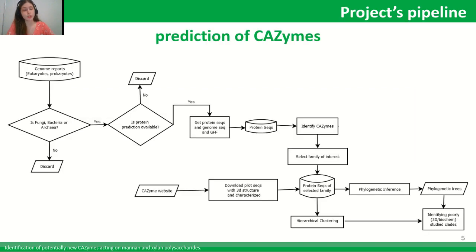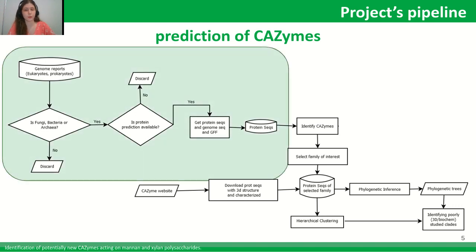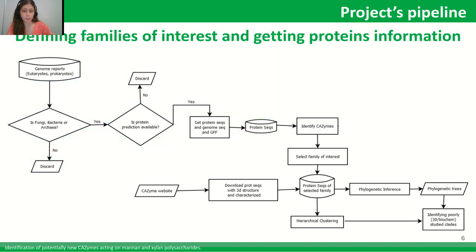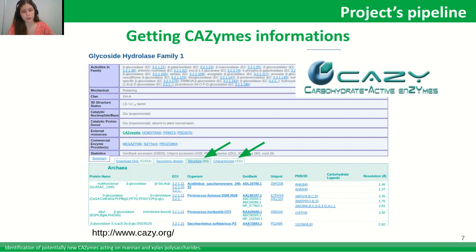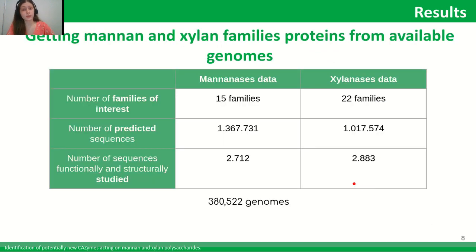To reach this, firstly, we made the prediction of CAZymes from archaea, fungi, and bacteria groups' genomes deposited on an NCBI database. Simultaneously with this protein sequence acquisition, we identified which CAZymes have a record of mannan or xylan degradation, and these ones we consider as families of interest. And for each family of interest, we extracted structure and characterized tabs of the CAZymes database using web scraping to build and work with our personal CAZymes database. From these two actions, we selected 15 families of interest for mannan and 22 for xylan.